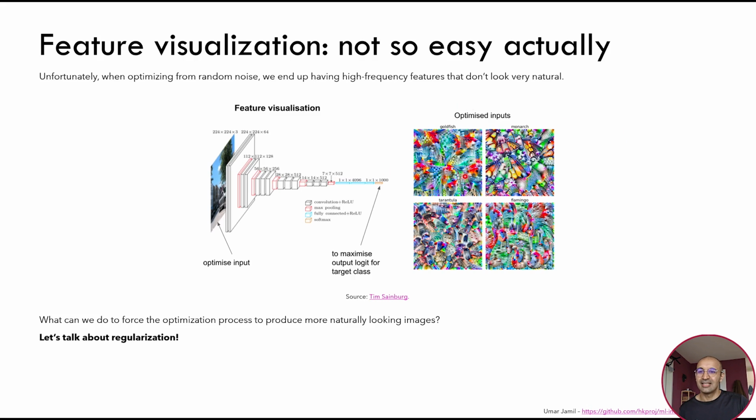For example, this image here, I believe it's taken from ResNet, in which we can see that if we optimize for the class flamingo, the input needs to have something like these long necks, which are typical of flamingos, which means that the model will actually look at these long necks to predict the flamingo class.